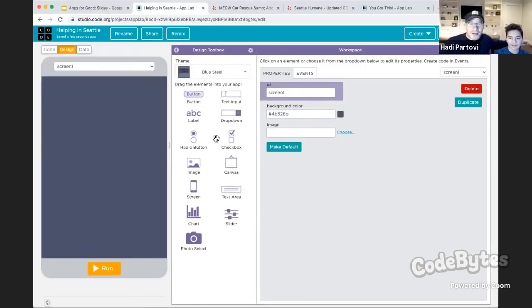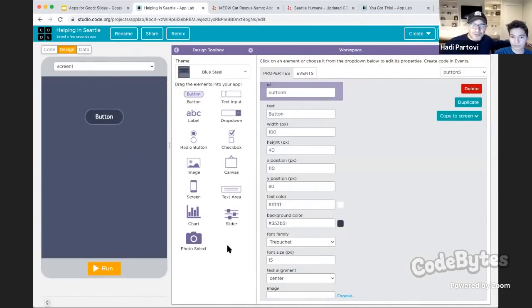Right, so for this, drag out two buttons, or make one button, you can then duplicate it. And look how the button in blue steel has got extra round corners, but make it bigger and kind of square.